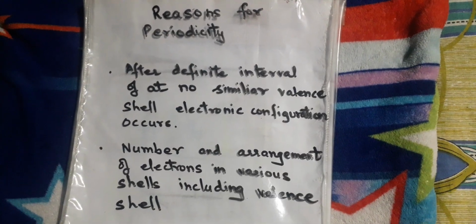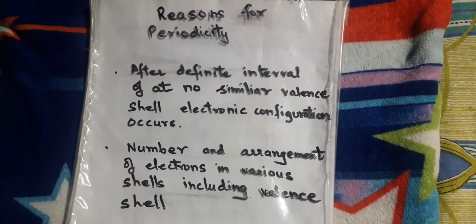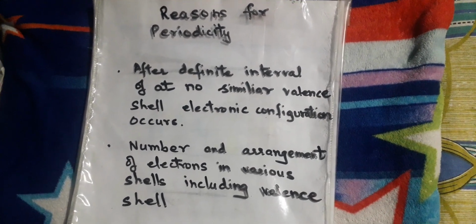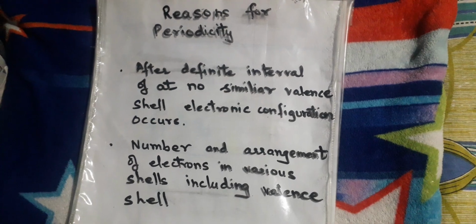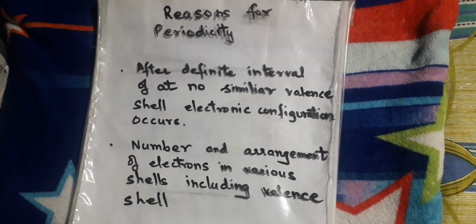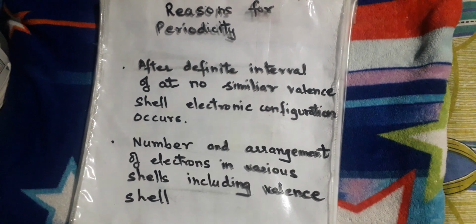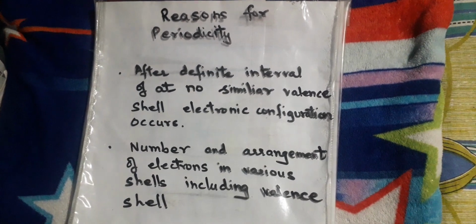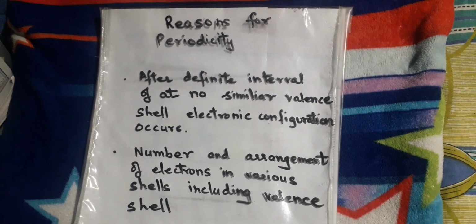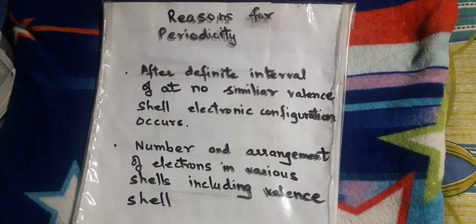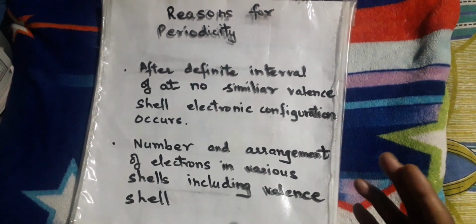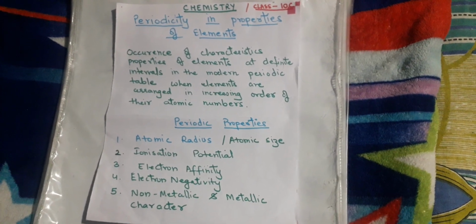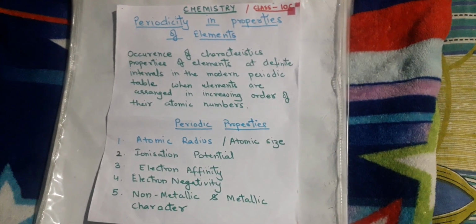Now we'll discuss the reasons why this periodicity arises. You know that at a regular interval there is always a change, and it arises because of the number and arrangement of electrons in various shells, and there is always a recurrence of electronic configuration, with the same number of electrons in the outermost shell. Because of that this periodicity occurs, because of that a change occurs. We have already seen that this periodicity occurs because of the recurrence of the electronic configuration.